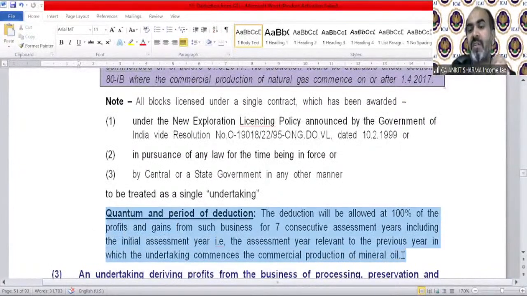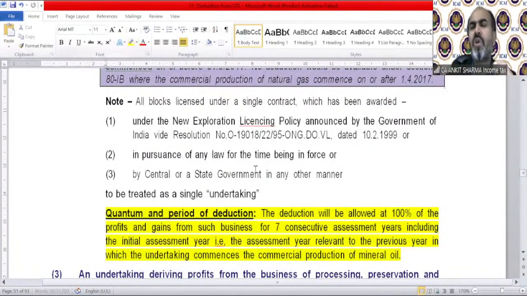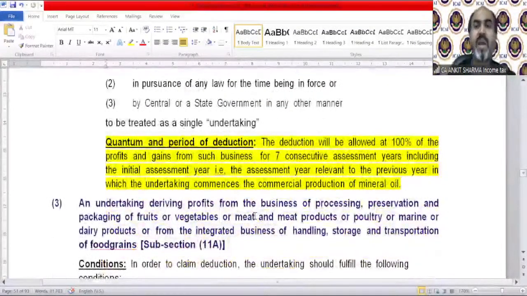Quantum and period of deduction. The above conditions are government specific conditions. We need not worry about that, of course, the license policy, etc. This is for your knowledge purpose only. The main provision is what the business is, what amount of deduction can be claimed, and other general conditions. The deduction will be allowed at 100% of the profit from such business for 7 consecutive assessment years, including the initial assessment year, that is the assessment year relevant to the previous year in which the undertaking commenced the commercial production of mineral oils.